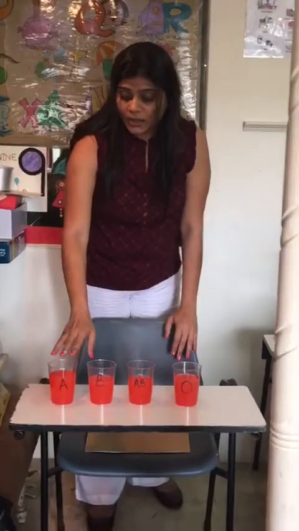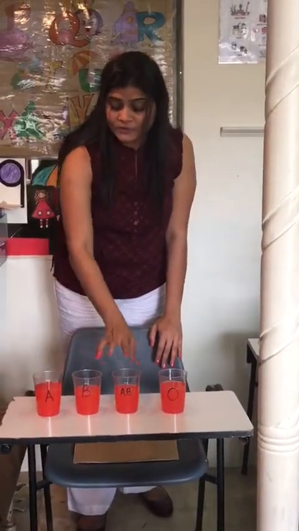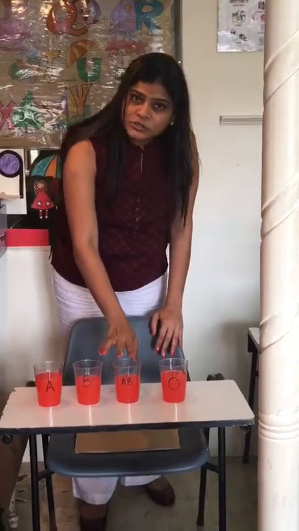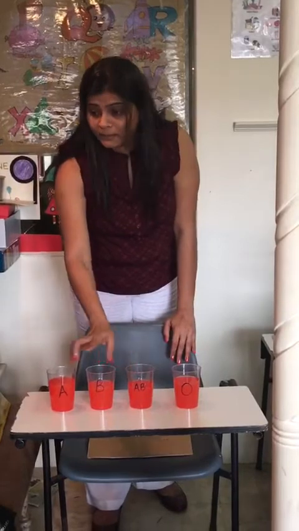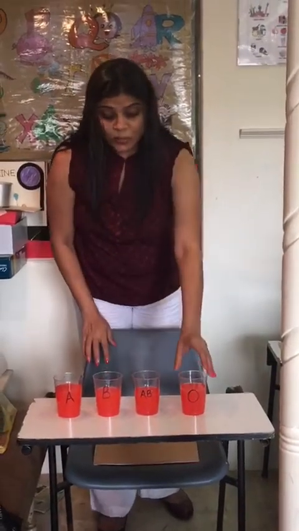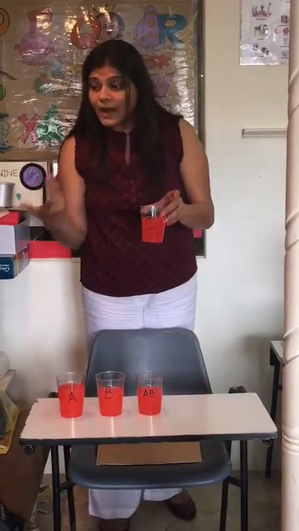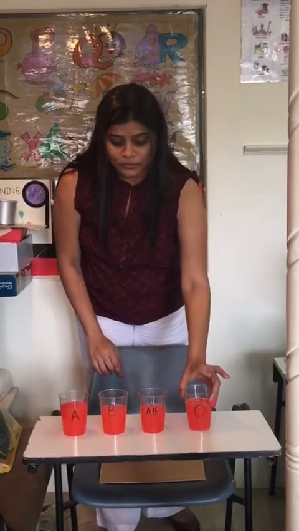But you know what? A can give to AB, and B can also give it to AB. But they cannot accept from AB because they have different antigens. While O has no antigen, so it can give blood to all three blood groups.